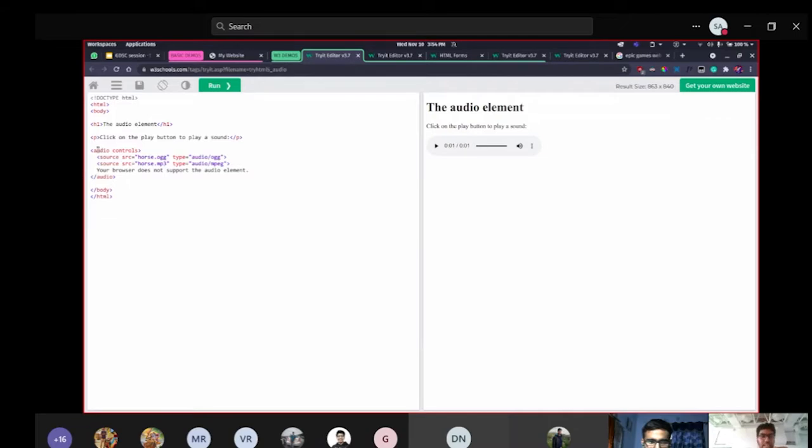So you just have a tag called audio, and that's it. You start with audio, and then you put a source. Now, what does the source contain? This tag is just going to play some audio which you already have. It is not going to create audio for you. So you just put source and then SRC, which again stands for source, and then you put the link.